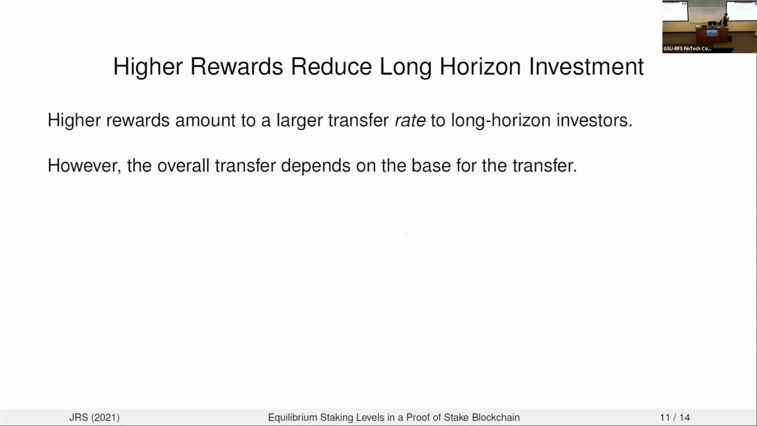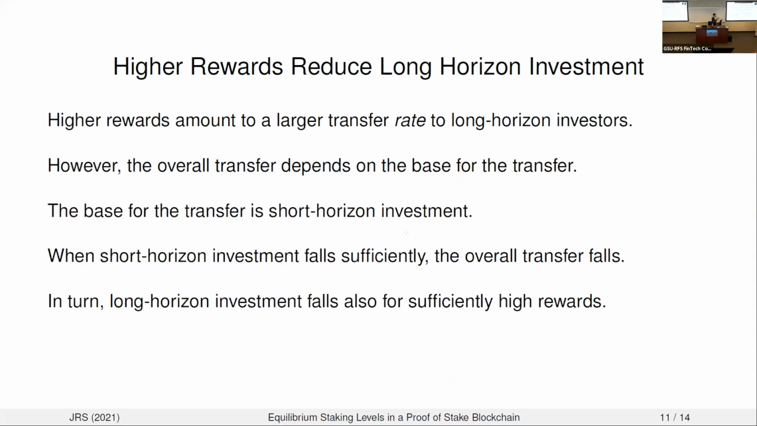And the idea is to think of it as: when we increase block rewards, we're increasing the transfer rate from short to long horizon investors. But the overall transfer received by the long horizon investors depends not only on the rate, but on the base of the transfer. And in this context, the base of the transfer is the total amount of short horizon investment. When short horizon investment falls sufficiently, even though you're increasing the transfer rate, the overall transfer will eventually decline, and therefore long horizon investor payoffs and therefore investment are also going to decline for sufficiently high block rewards.